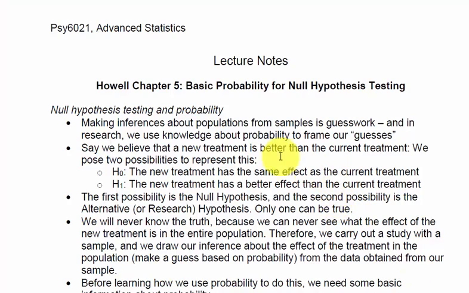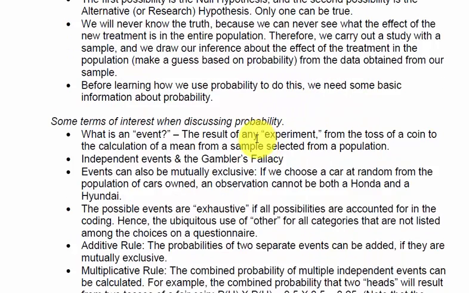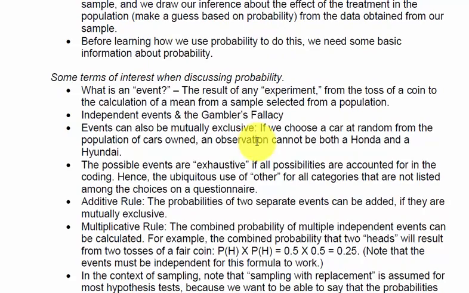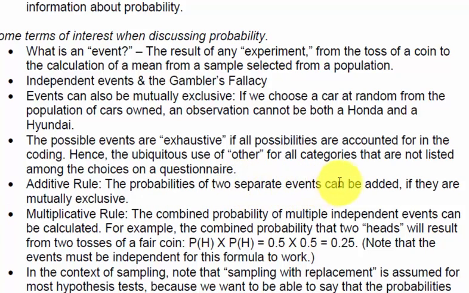All right, going back to the notes up here, Chapter 5. This sounds like a disjoint event. In other words, either one event happens or it doesn't, so it only happens to one person or not the other, right? That's called a disjoint event, and that's when we're going to use the additive rule. Two separate events, the probabilities of two separate events can be added if they're mutually exclusive, which is the case here. So either you're going to win the prize or your brother's going to win the prize. They both can't happen at the same time. That makes them disjoint, that makes them mutually exclusive.